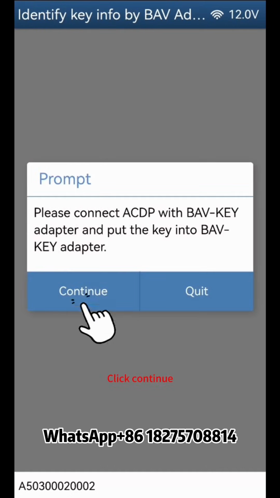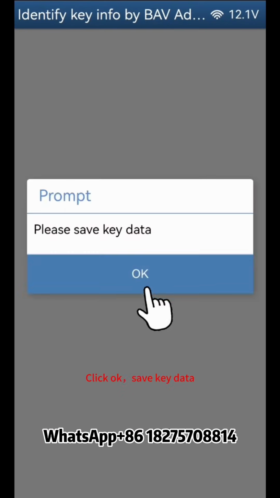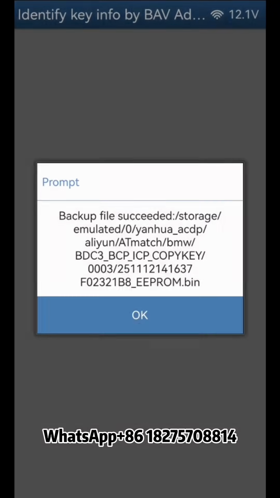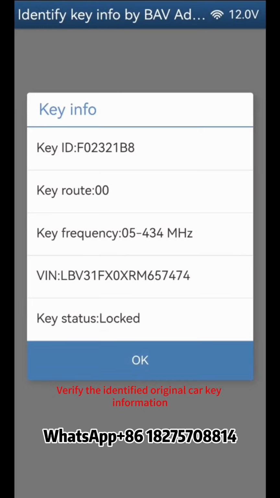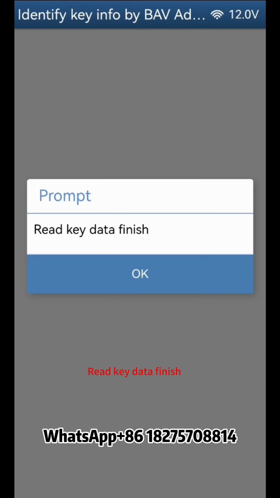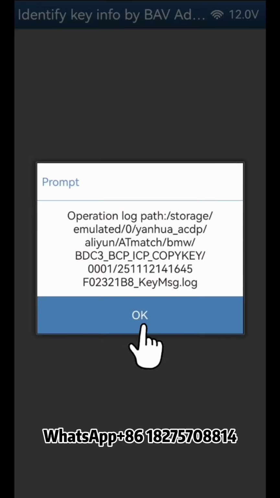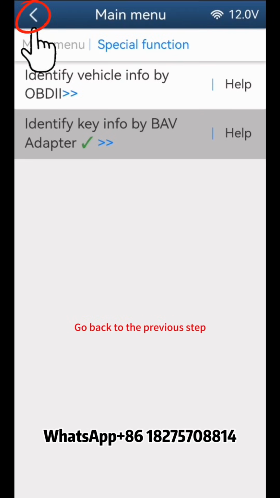Click Continue. Click OK, save key data. Click OK. Verify the identified original car key information and take a screenshot to save it. Click OK. Read key data finish. Click OK. Go back to the previous step.